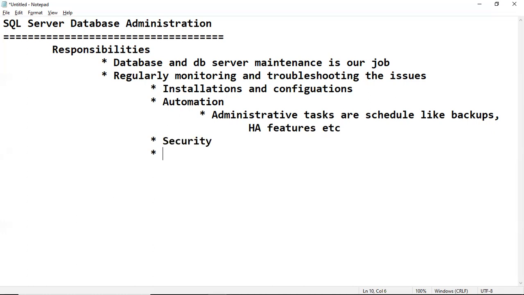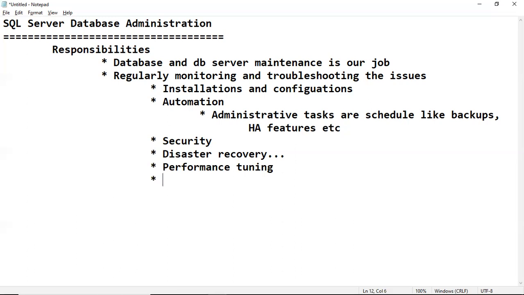Okay, yes. So in the same way, disaster recovery means what? If something happened, like a server crash, database crash, or disk failure, we need to recover the data, to avoid data loss. Then performance tuning is another important task that we as a DBA have to take care of. It means that if any performance issues are there, we have to handle those performance issues.